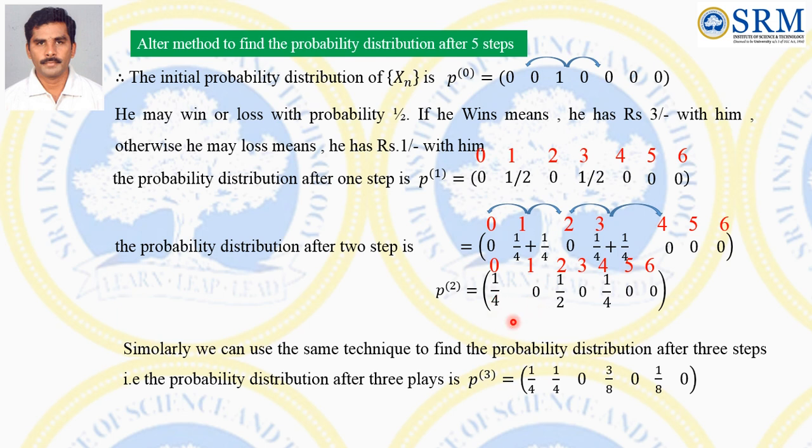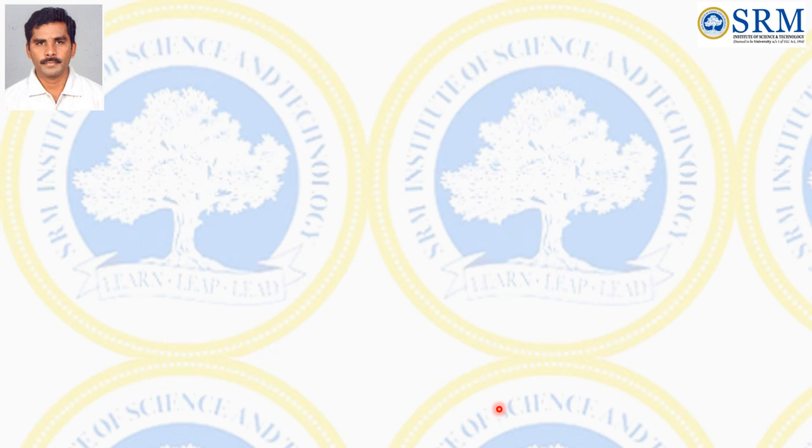Then this first value is 1 by 4. This 1 by 2 splits, this side is 1 by 4, and then this probability is 0. This side 1 by 4 splits, and this side 1 by 8 is there. Therefore, you can add 1 by 4 plus 1 by 8, that is equal to 3 by 8. Next one is 0. This 1 by 4 splits into this side, therefore it is 1 by 8, and then 0 for the last one.